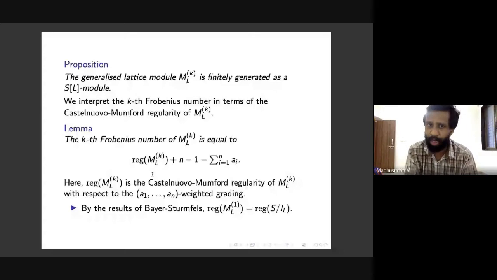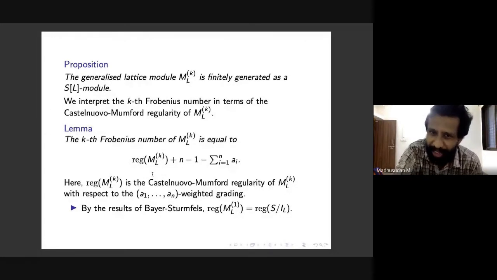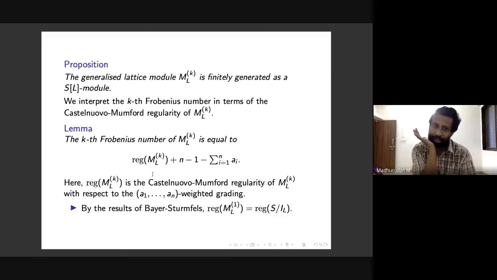Remember, we expressed the Frobenius number as the Castelnuovo-Mumford regularity of S mod IL. We have a similar statement in general, which is the following: the kth Frobenius number of A1 to AN is equal to the regularity of MLK plus N minus 1 minus the sum of the AIs. So this formula looks exactly like before, except that there is an MLK instead of S mod IL. And so this is a more satisfactory formula.